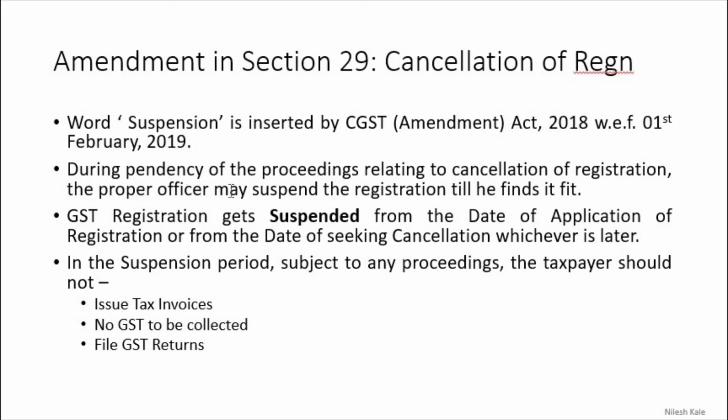During pendency of the proceedings relating to the cancellation of registration, pendency means pending, the proper officer may suspend the registration till he finds it fit. GST proper officer has got a new power to suspend the registration. He can reinstate the same registration later. This is the meaning of suspension, okay? He can reinstate the same registration again at a future date if the proper officer is satisfied, right?